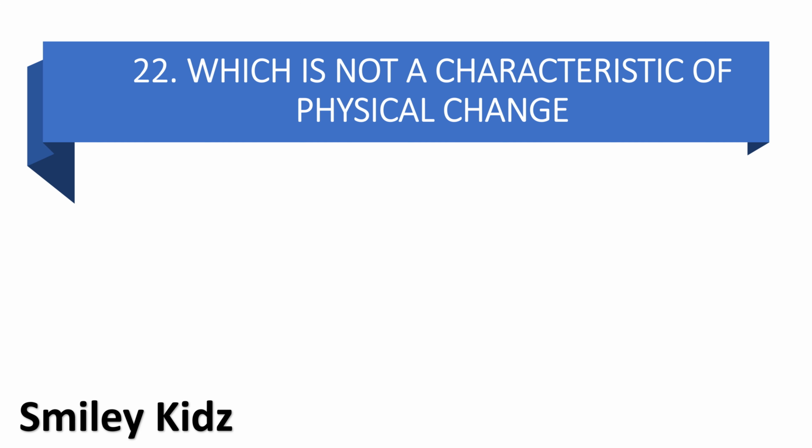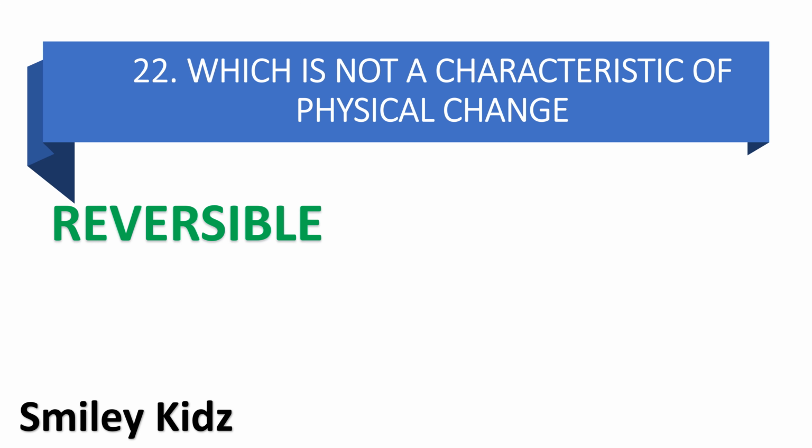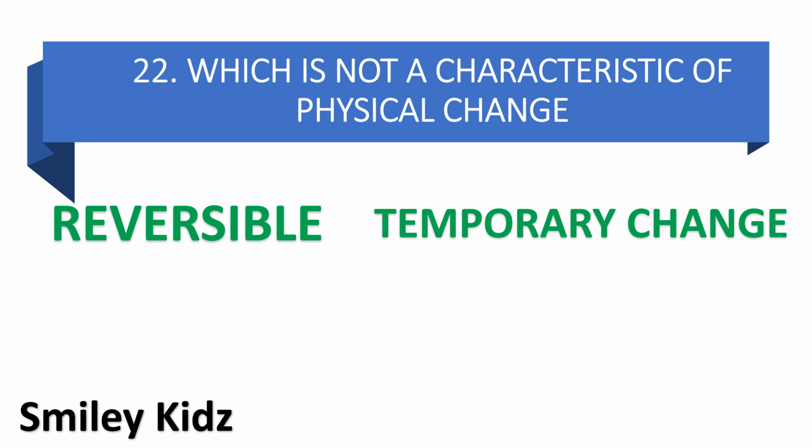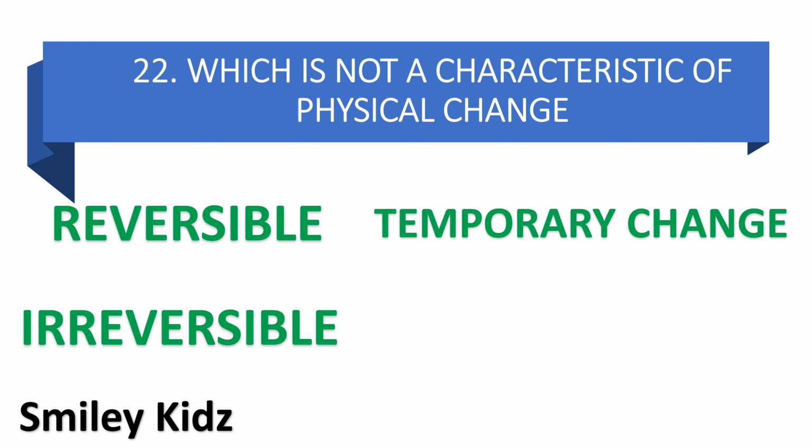Which is not a characteristic of physical change? Option A reversible, option B temporary change, option C irreversible, and option D none. Your time starts now.